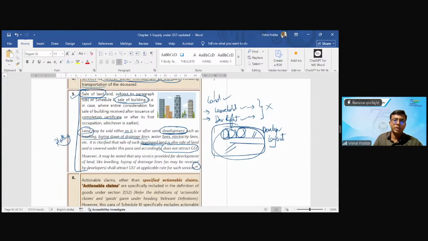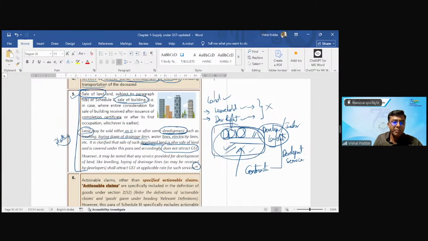But I am the developer, or let us now say I am the investor who has purchased this land. Now, for doing this development work, I don't have the knowledge. So what I do is I hire a contractor. The contractor will do all this development work. Now, when the contractor is doing the development work, it means he is giving me the development services, whereby he will convert my barren land into plots which I can sell to you.